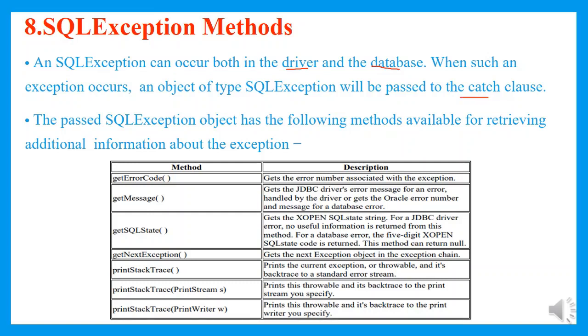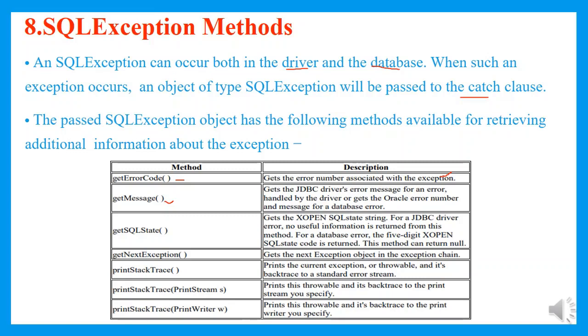When you perform any operation within the try block, if one of the statements generates an exception, then the control is transferred from the try block to the catch block. In order to handle the appropriate exception, there are different exception methods available. The first one is getErrorCode, which gets the error number associated with an exception, showing where exactly the exception occurred. Then getMessage, which is used to generate the error message when an error has occurred, handled by the driver, or the Oracle error number and message for a database error.